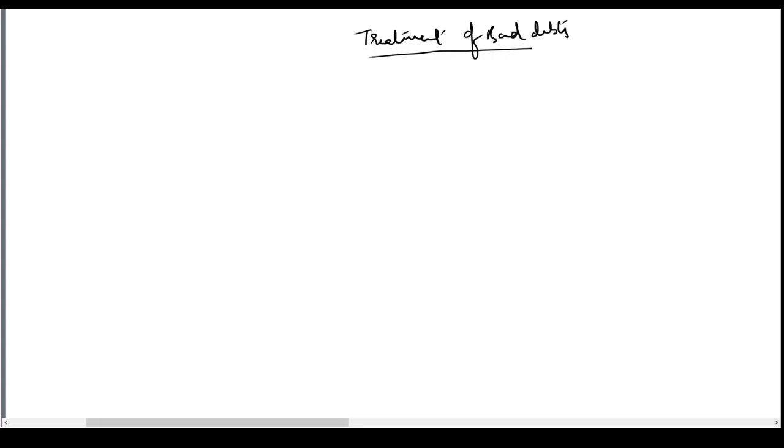Hi friends, in this video we'll learn about the treatment of bad debts. Now, first of all, what is the entry we write for bad debts when debtors are written off? Let us take a hypothetical example, 2 lakh worth of debtors have been written off. What is the entry we pass? We pass the entry bad debts account debit 2 lakhs to debtors account 2 lakh. This is the entry we pass to write off bad debts. So bad debts account is debited and debtors account is credited.